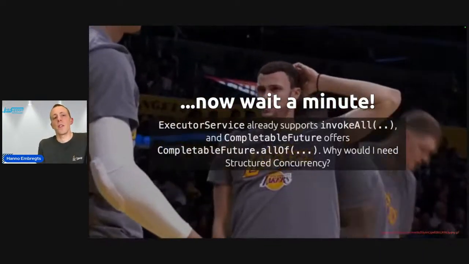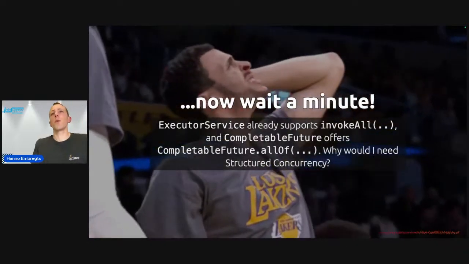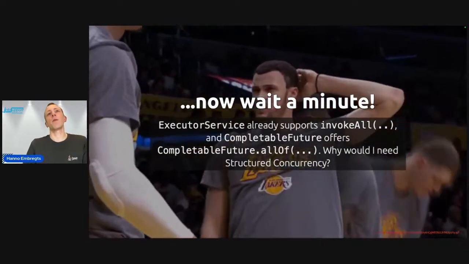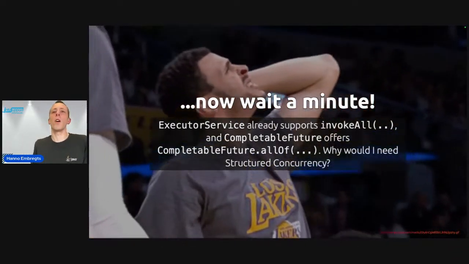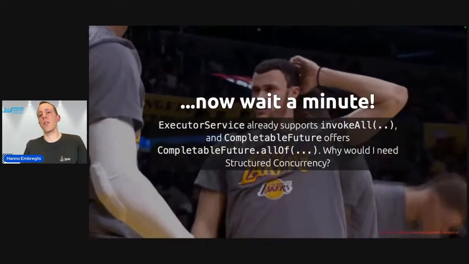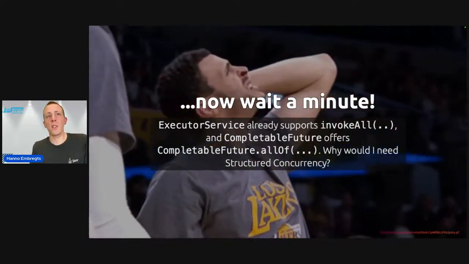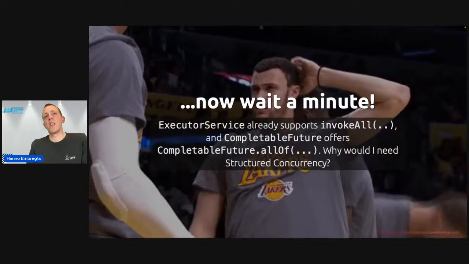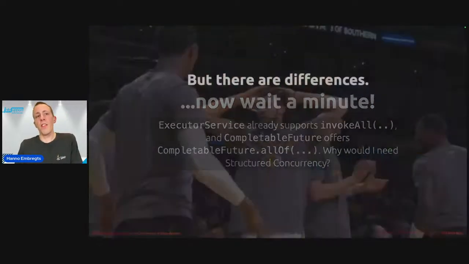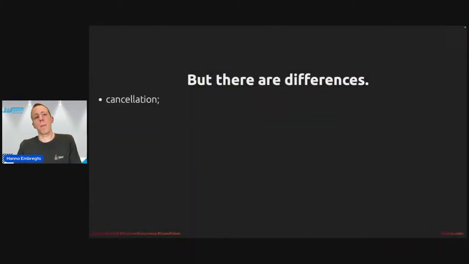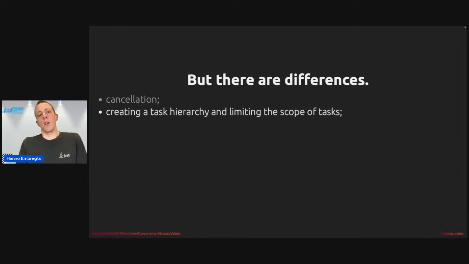Another question. ExecutorService already supports invokeAll, and CompletableFuture offers CompletableFuture.allOf. Why would I still need structured concurrency? Well, this is true. There are some operations there that look like the behavior that we just witnessed, but there are a few differences as well. InvokeAll of ExecutorService and CompletableFuture.allOf do not support cancellation. They can only wait until all tasks have finished, whether successfully or exceptionally.